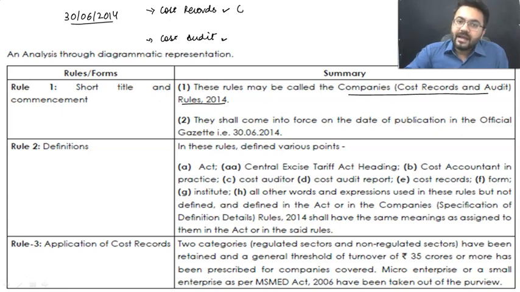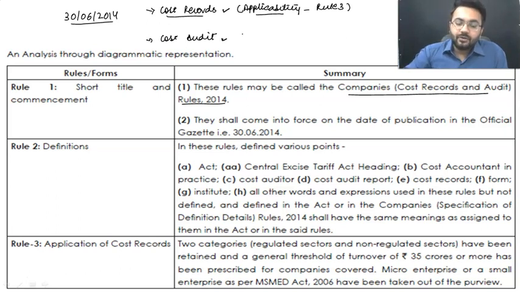Cost records, their applicability, is covered under Rule number 3. Listen to me very carefully. Rule number 3 of the Companies (Cost Records and Audit) Rules 2014 is going to tell you about the applicability of cost records, meaning which companies are required to prepare cost records.